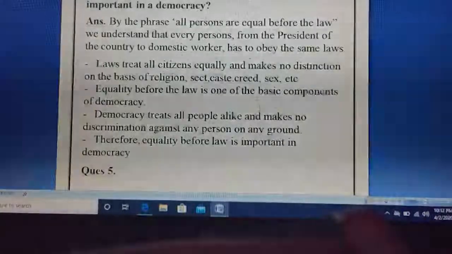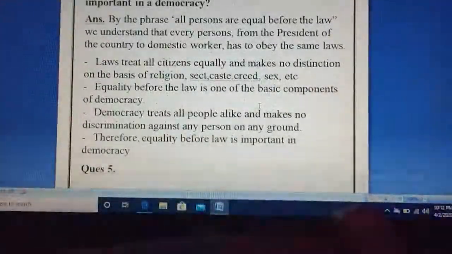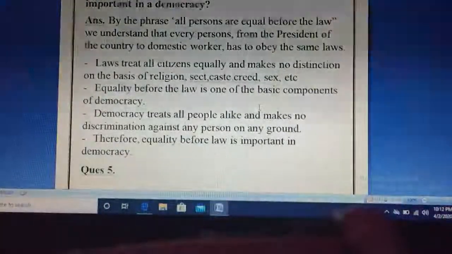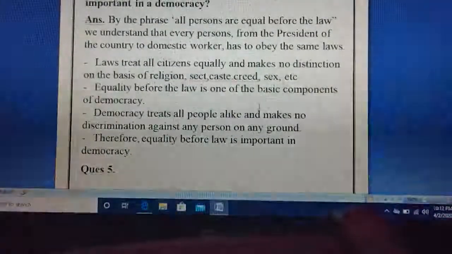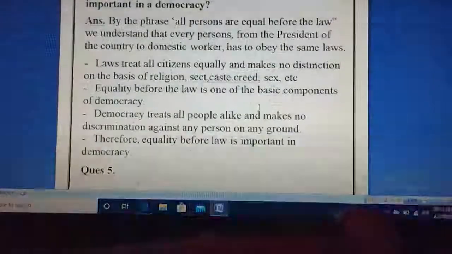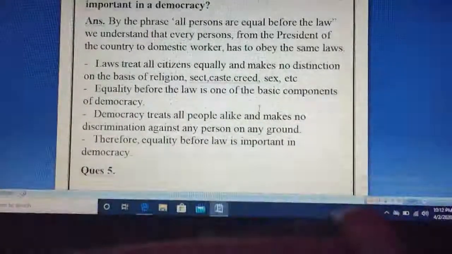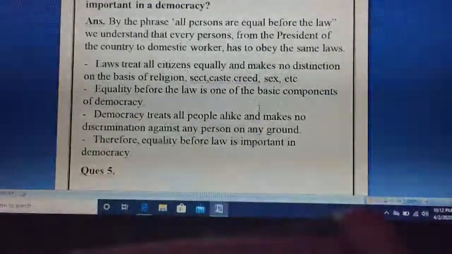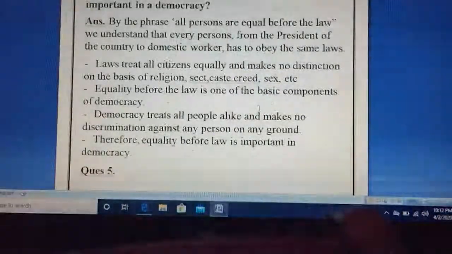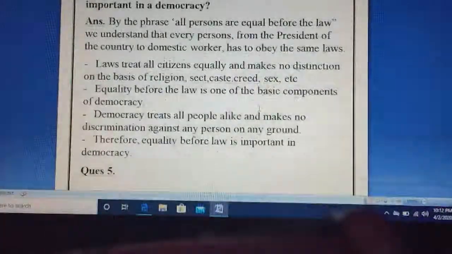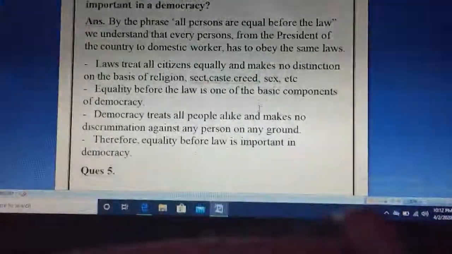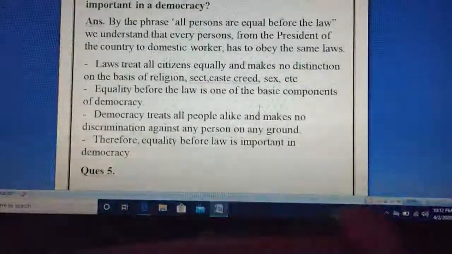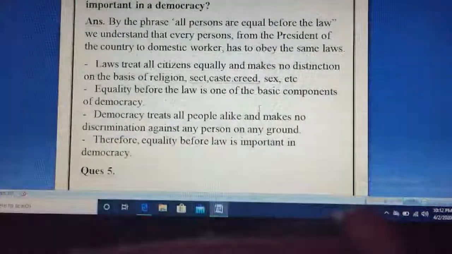Now, next question. What do you understand by all persons are equal before the law? Why do you think it is important in a democracy? By the phrase all persons are equal before the law, we understand that every person, from the president of a country to a domestic worker, has to obey the same law. Every person is equal before the law. If there is a law that you cannot do such and such a thing, that law is the same for the president as well as the domestic worker.